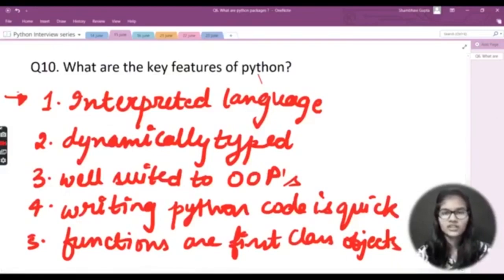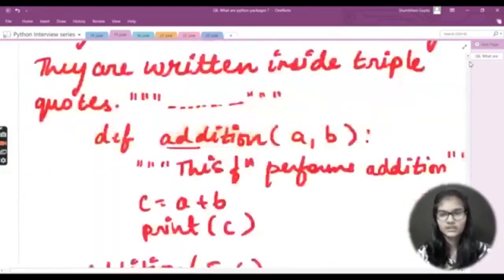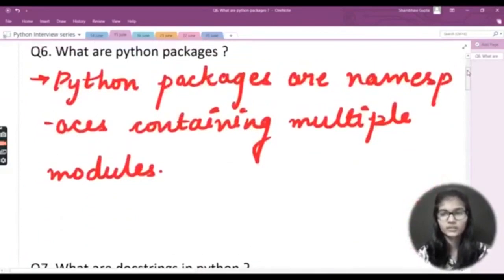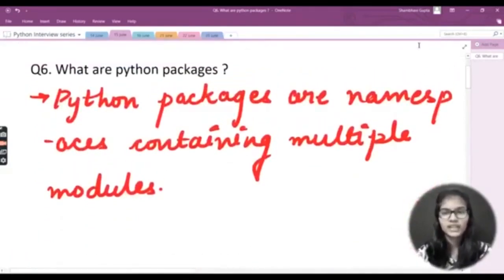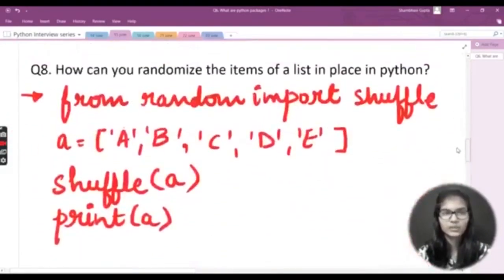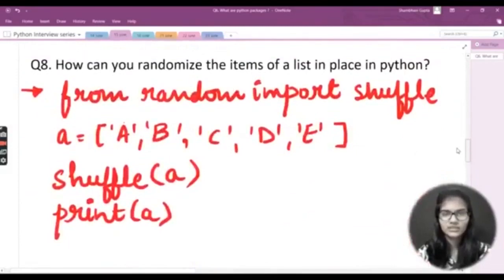So these are some key features about Python which you can list, right? I hope I made all of these 5 questions clear to you. The very first question we took was what are Python packages. Then we saw docstrings. Then we moved to how you can randomize the items of a list in place.